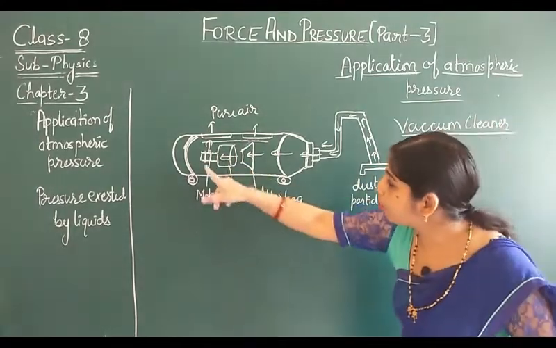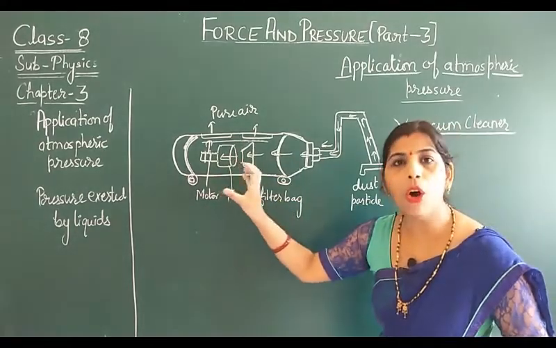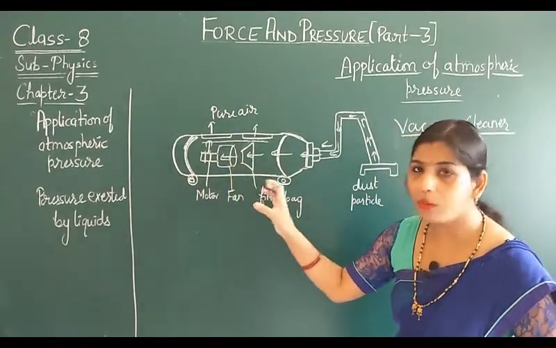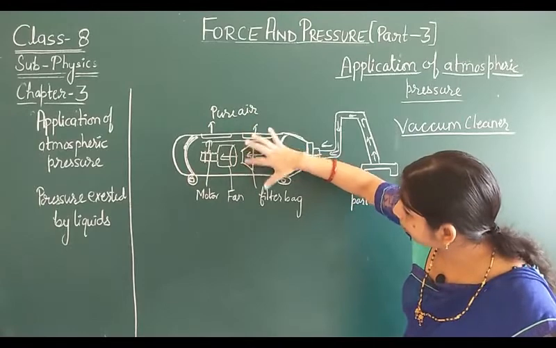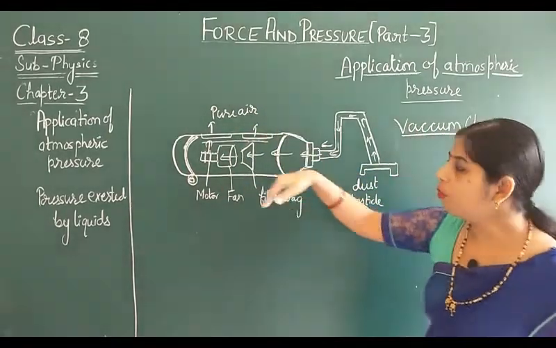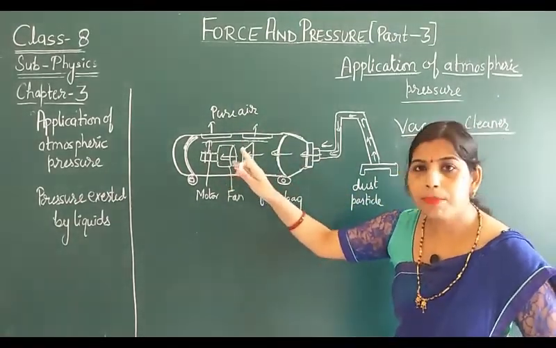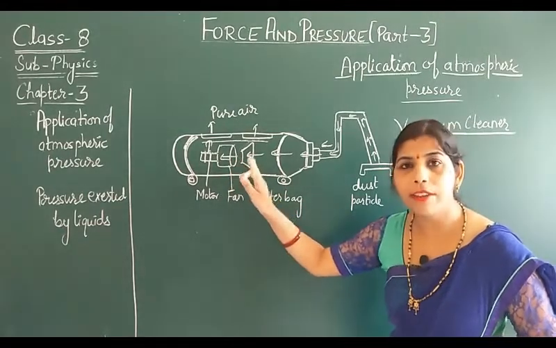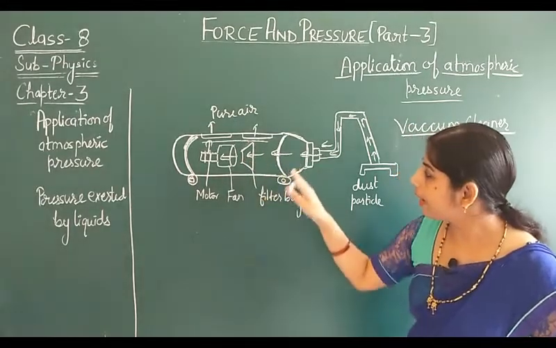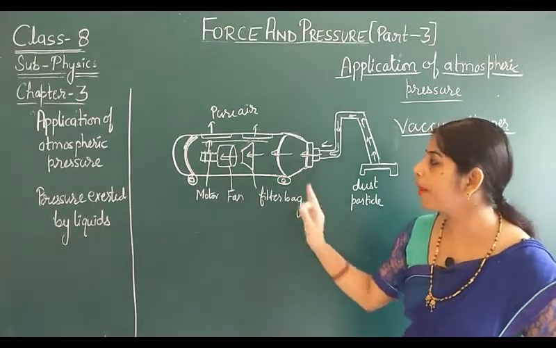this motor is on and the fan which is here sucks out all the air inside the vacuum cleaner. All the air up to the filter bag is sucked out and moves out. The air is now moving out. Now what happens, it creates a partial vacuum, that means the air is very less, so the external outer pressure is higher, it is maximum as compared to the inner.